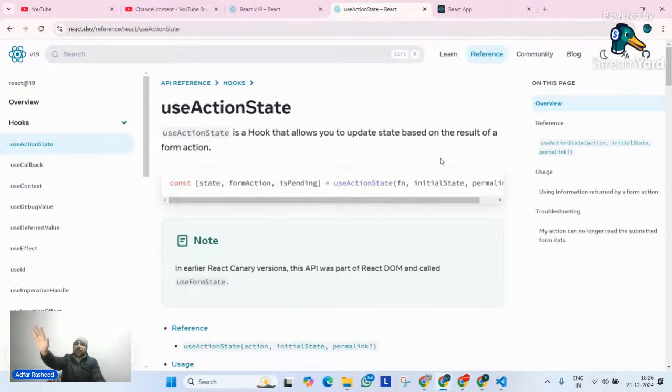So what have you understood from this definition? That this hook is majorly made for forms. Yes or no? This hook is majorly made so that we can deal with our React forms in a far better way. For that, we have useActionState.